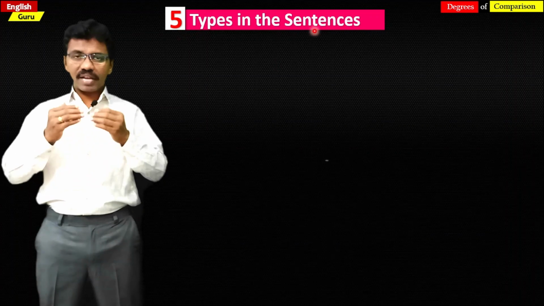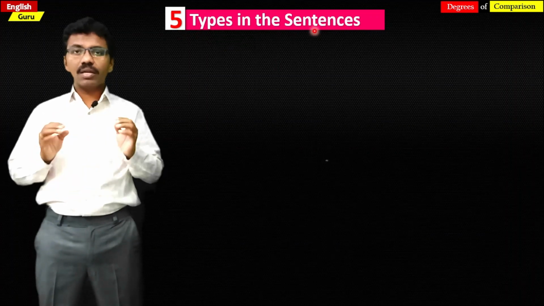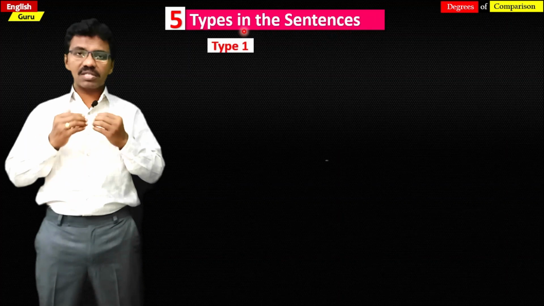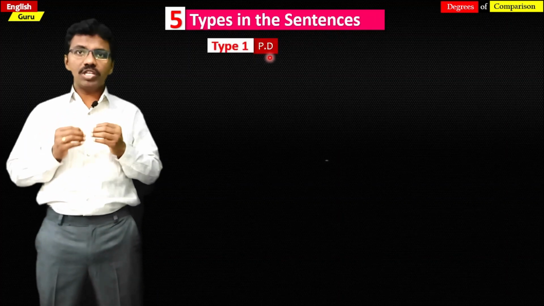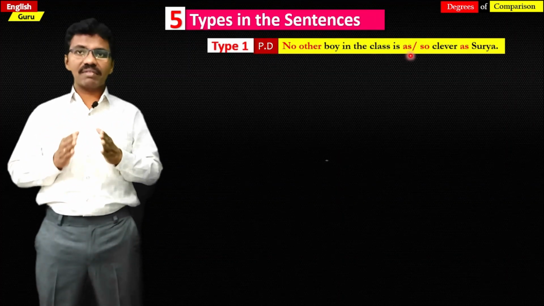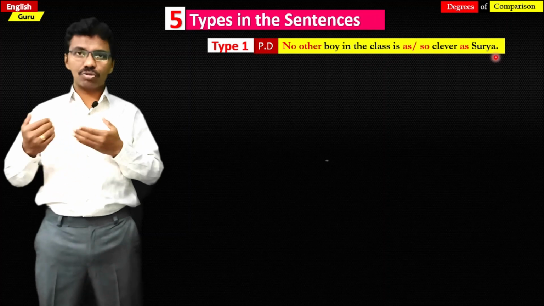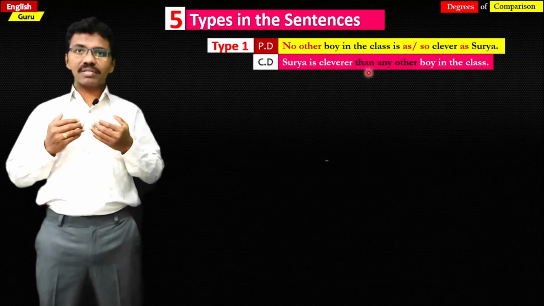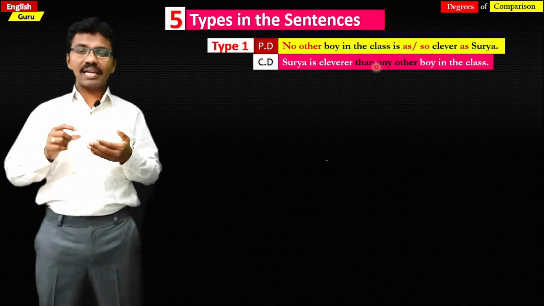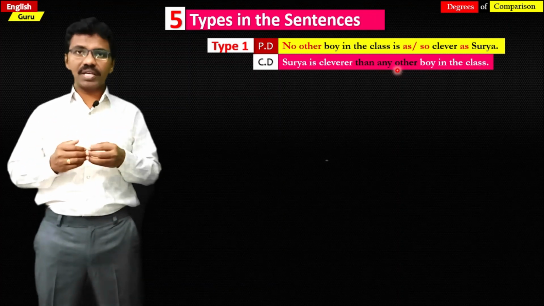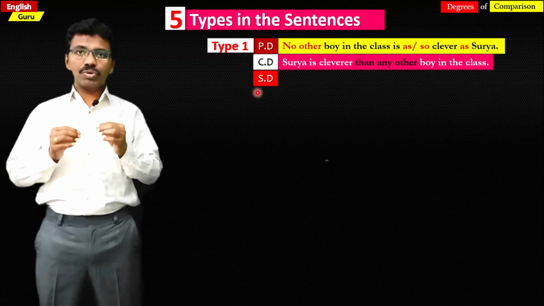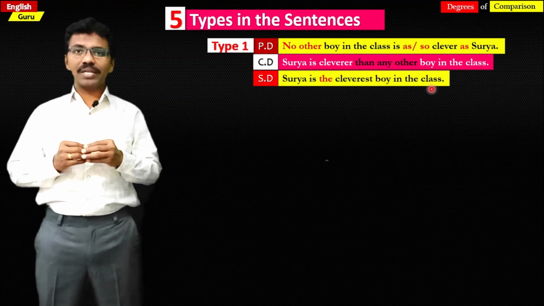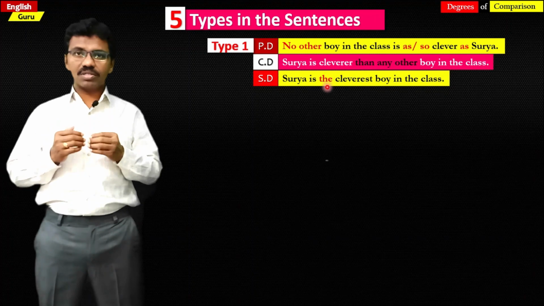Let us take one more example and try to understand these 5 types of sentences in a better and easy manner. The first type of sentence is, no other boy in the class is as clever as, or so clever as, Surya. This is in positive degree, and if you change it into comparative degree, Surya is cleverer than any other boy in the class. Than any other. This is in comparative degree, and in superlative degree, Surya is the cleverest boy in the class. The cleverest. This is in superlative degree.